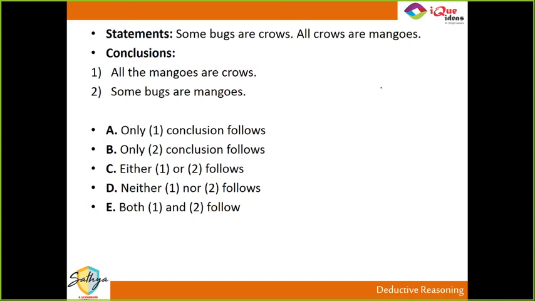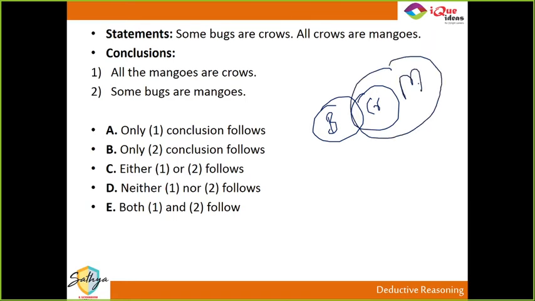So, some bugs are crows, all crows are mangoes, right? This is one possibility. Now, all mangoes are crows, ये तो chance ही नहीं है, right? If all crows are mangoes, all का उल्टा all तो नहीं होता. So first conclusion, no, not necessary.